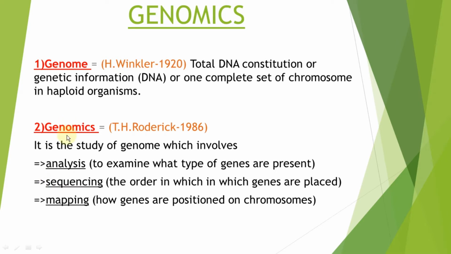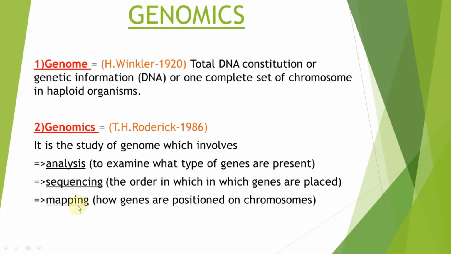ASM. Genomics is the study of genome which involves ASM. Analysis means to examine what type of genes are present in a particular segment of DNA. Second, sequencing means the order in which the genes are placed; how the genes are placed, that we have to study.